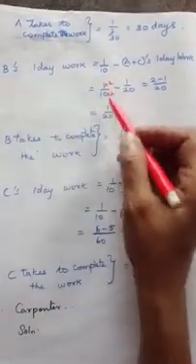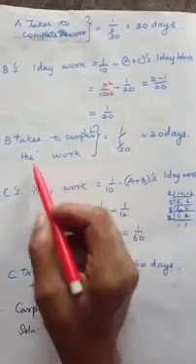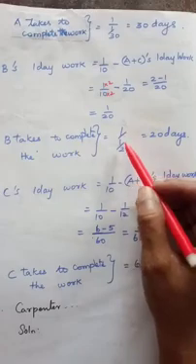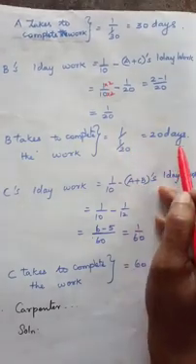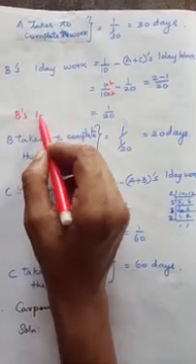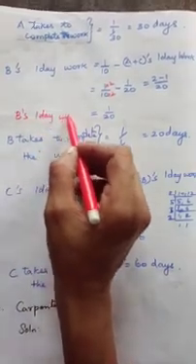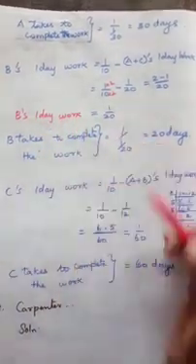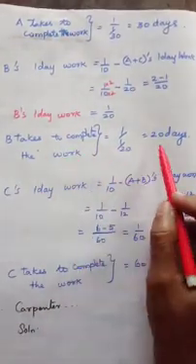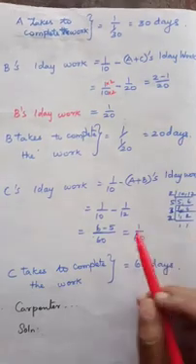B's one day work is 1 by 20. So B takes 20 days to complete the whole work.